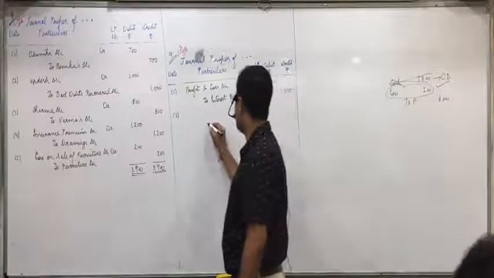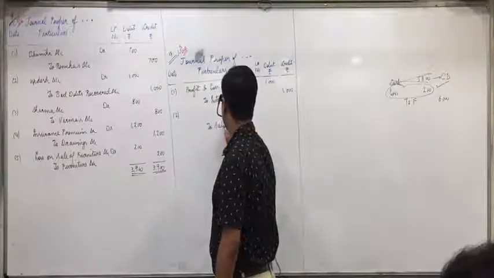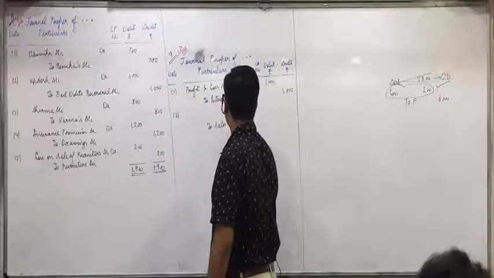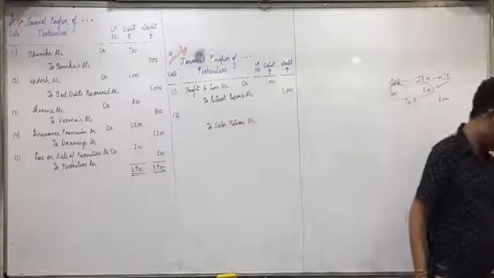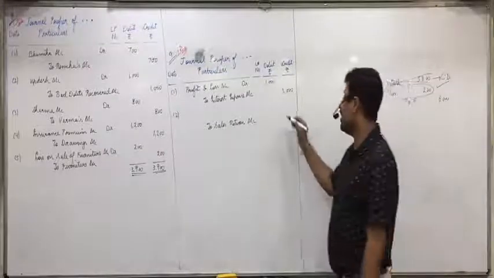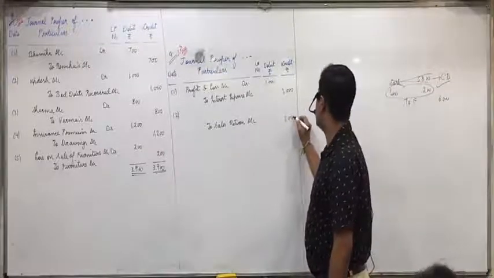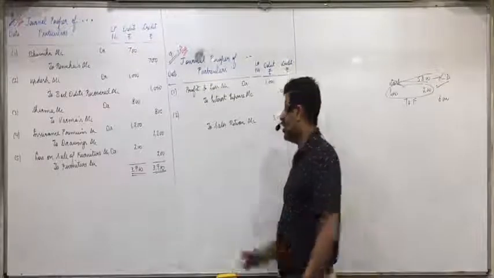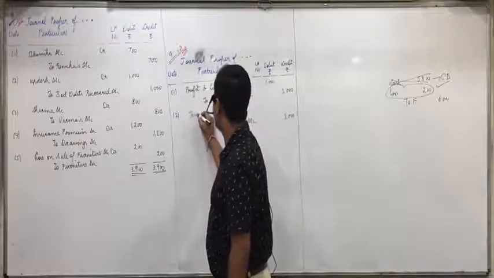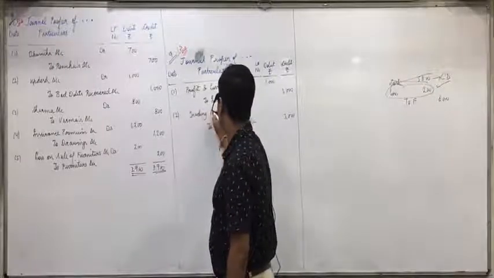Now reverse it means you will credit sales return account, 3000. And category A you transfer to trading account, so trading account debit.